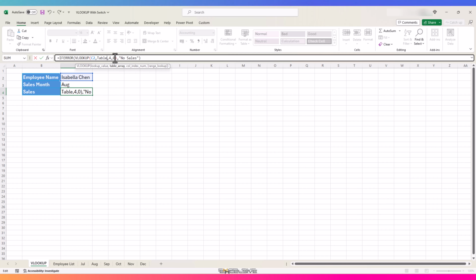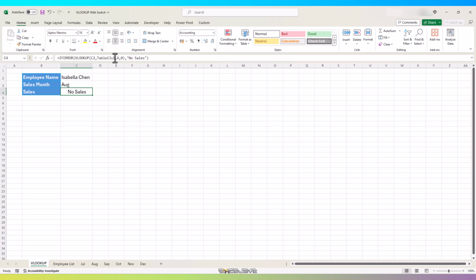What if we could cycle between all the months in this example and don't have to change our formula every time we want the data for another month? That's not possible with standard VLOOKUP since it needs a table array, and we need something that could tell VLOOKUP to change its table array argument depending on the value in this dropdown. Enter the SWITCH function. With the help of the SWITCH function, we can easily cycle between our table array. Let me show you how.